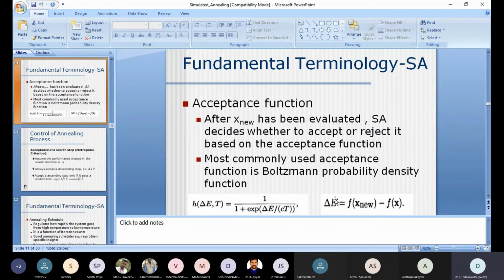The third important function is the acceptance function. Now the acceptance function is called h. So h is del e comma t.